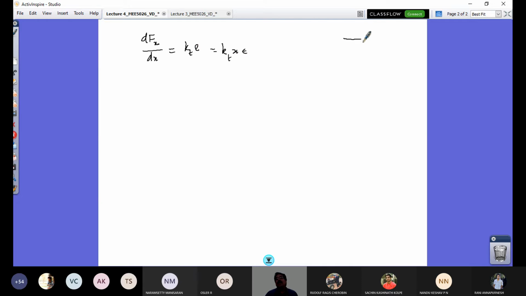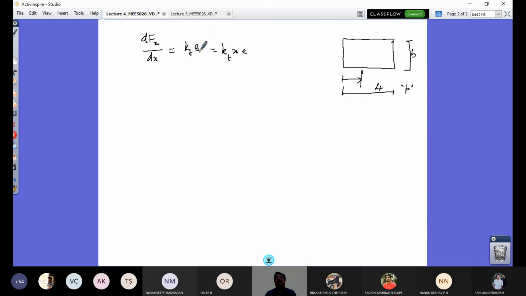So kT times x times epsilon. What I consider is, again, a rectangular contact patch of length LT and width B with the normal pressure P. I look at an element at a distance x, and the dx element is this, so that I would know at a distance x what is the tractive force per unit length, which is given by the tangential stiffness per unit area times the longitudinal deformation.